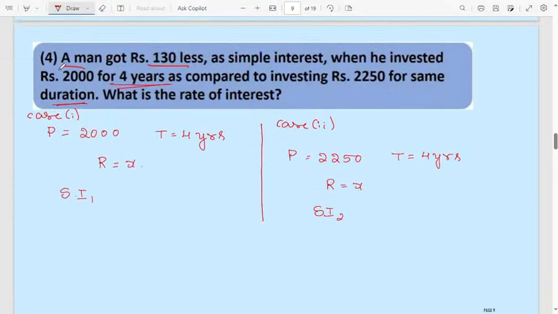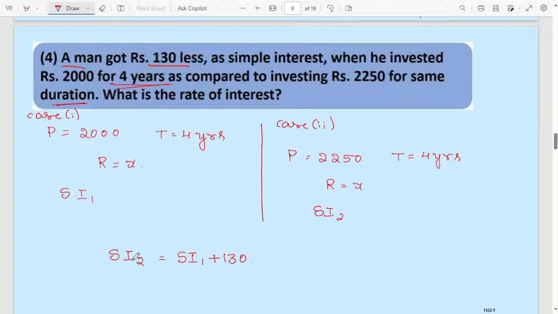Here they are saying a man got 130 rupees less as simple interest. Then simple interest 2 will be simple interest 1 of the first case plus 130 rupees. A man got 130 rupees less as simple interest when he invested 2000 for 4 years, with 2000 rupees as principal.